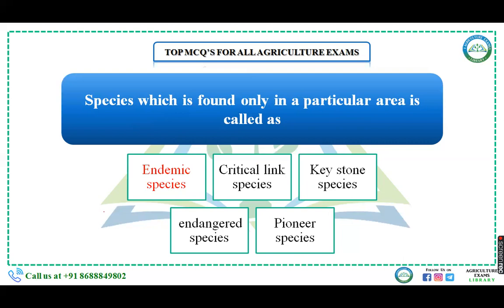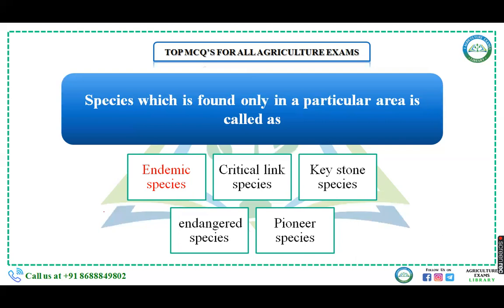Again, when you talk about keystone species, these are the species which have great influence on the community's characteristics in spite of their low abundance or biomass. The activities of these keystone species will determine the structure of the community, like lion in forest, kangaroo rat in desert.